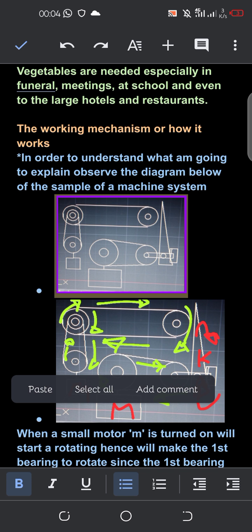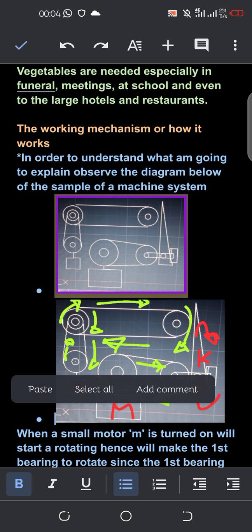So when this motor is turned on, this will cause the first bearing to rotate, and since the first bearing is connected to the second bearing by using a belt, it will cause it to rotate.